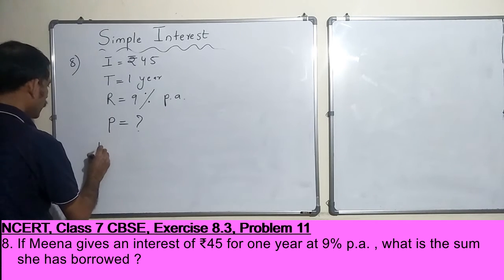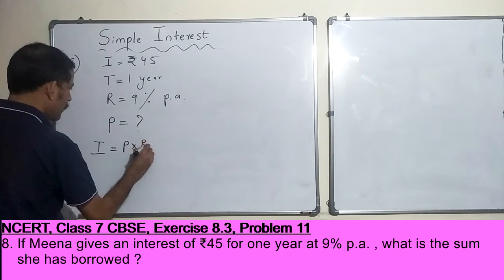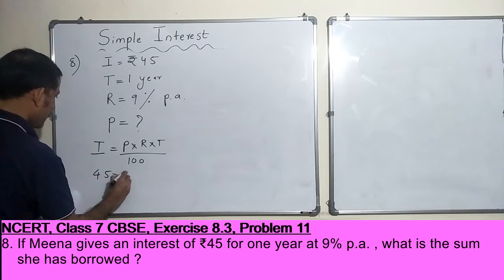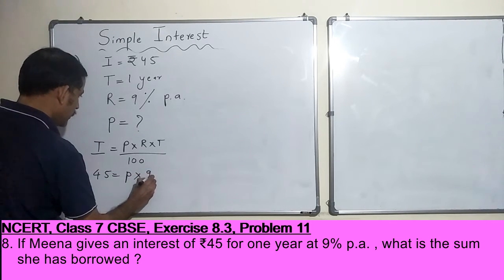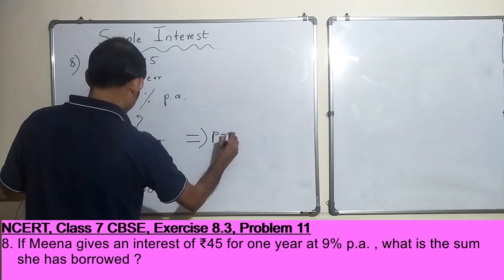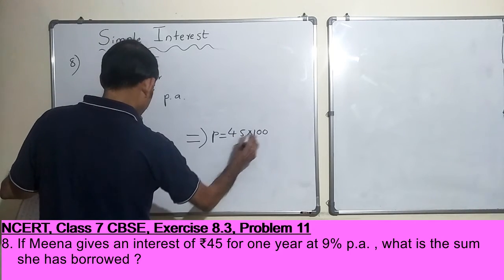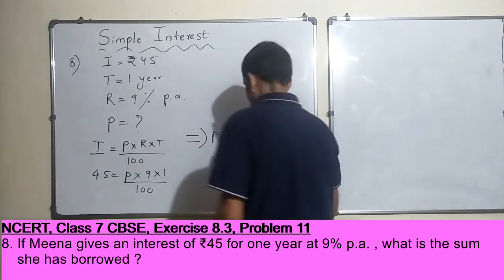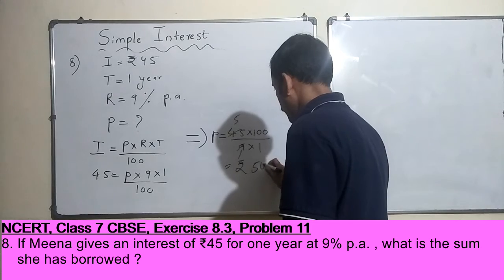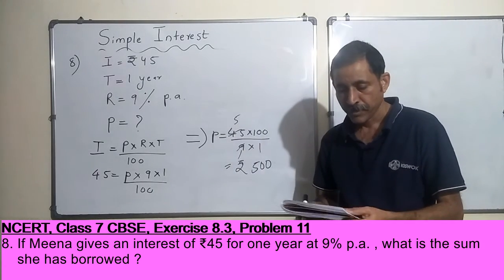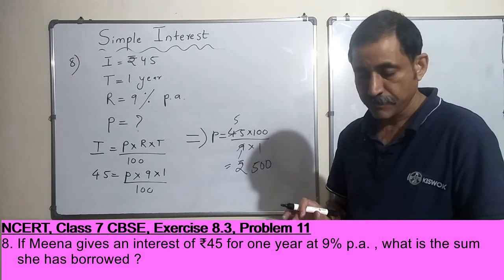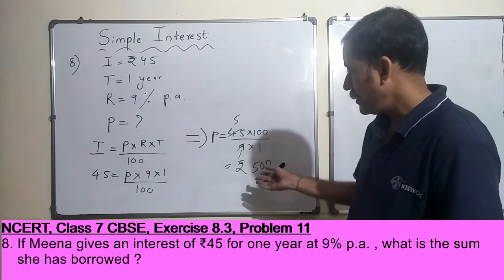Interest we know is P into R into T by 100. Interest is 45, R is 9, T is 1, and 100. So P is equal to 45 into 100 by 9 into 1. 9 ones are 9, 9 fives are 45, so it is rupees 500. So she has borrowed 500 rupees from someone, and for that she is paying an interest of 45 rupees at 9% per annum.